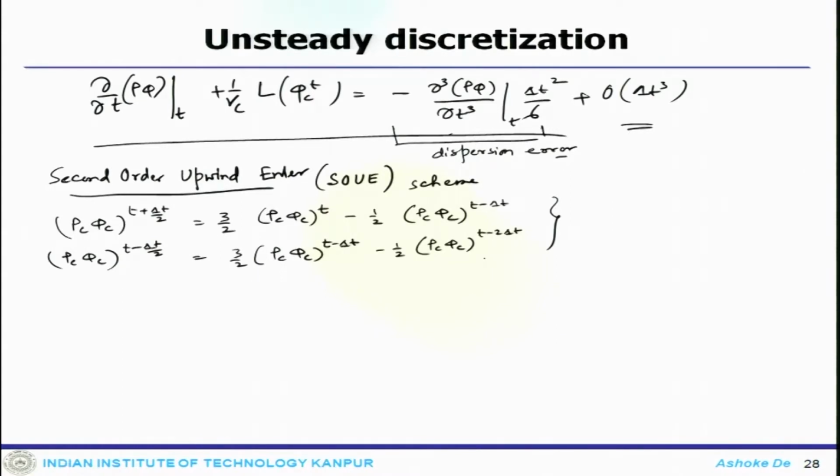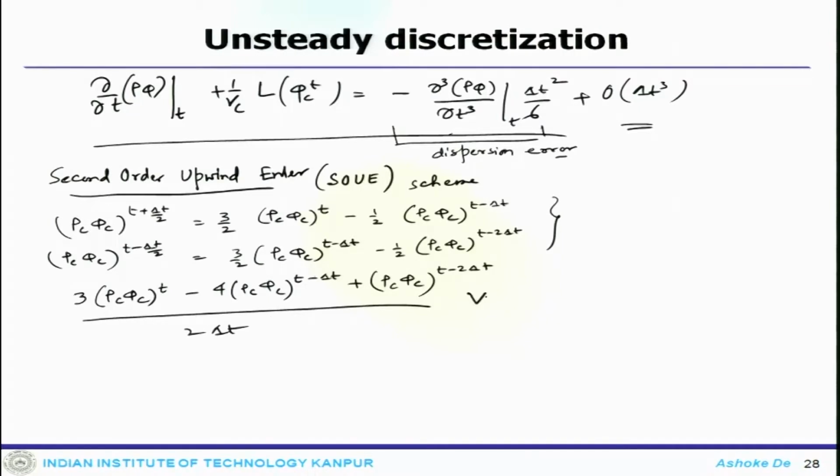Once we put this back in the semi-discretized equation, it will look like 3 rho c phi c at t minus 4 rho c phi c at t minus delta t plus rho c phi c at t minus 2 delta t, divided by 2 delta t, plus operator phi c at t equals 0, which is an implicit second order Euler scheme, and this scheme is also stable independent of time step. Now, if you linearize the coefficients,